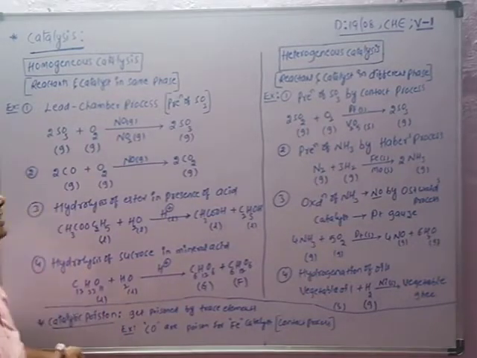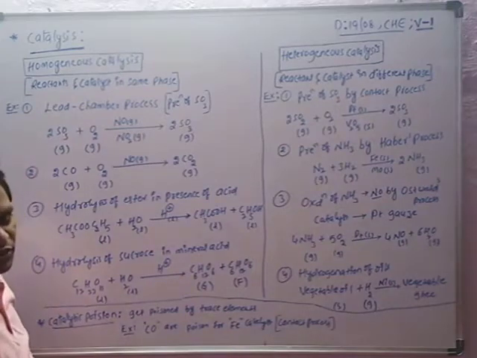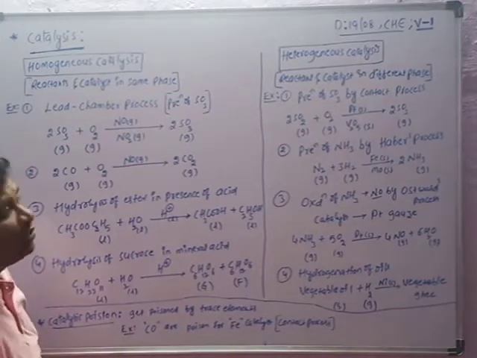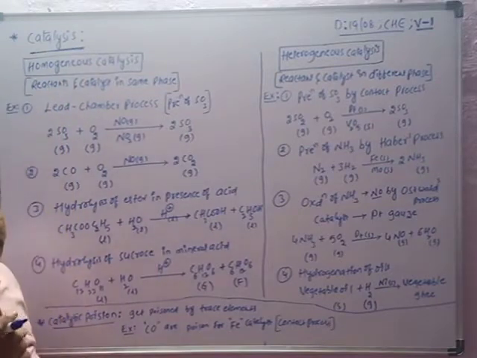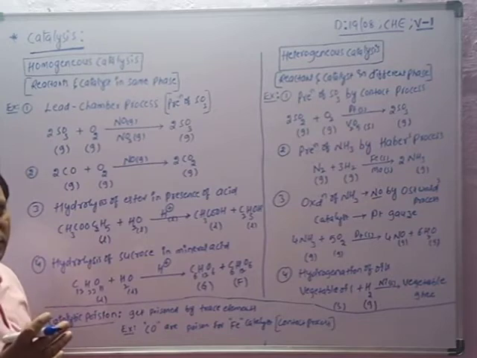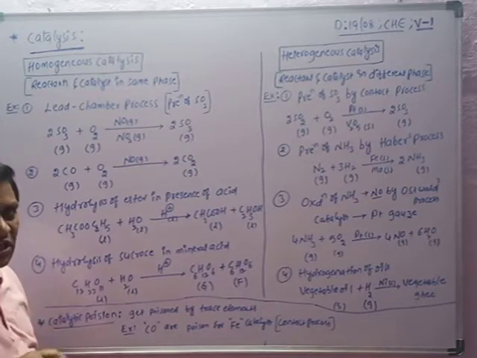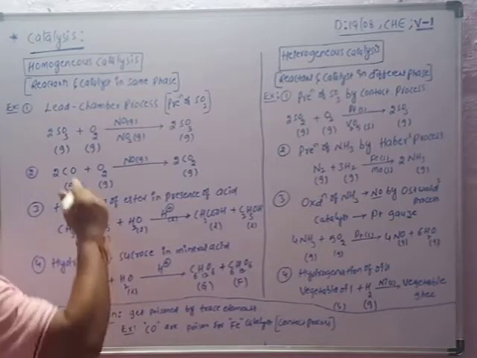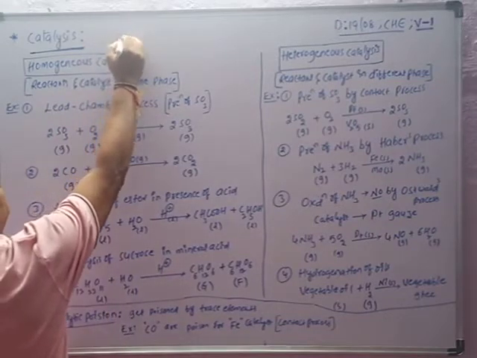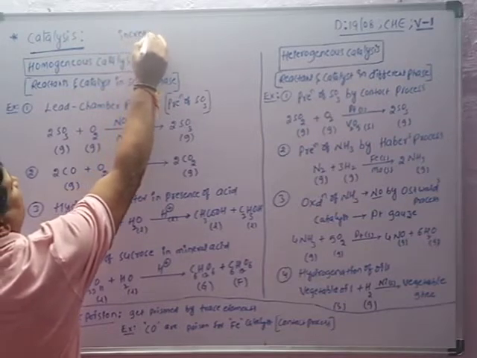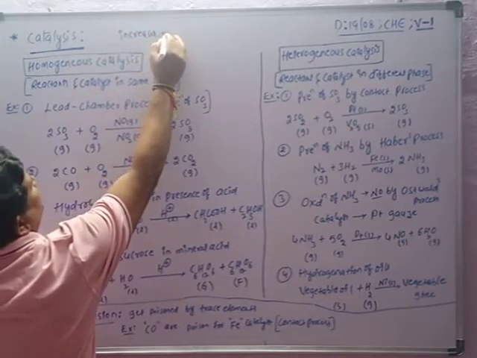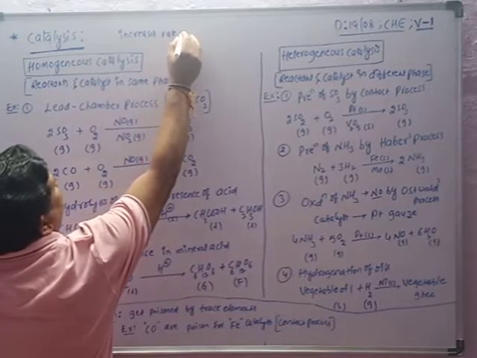Okay. So now, after completion of adsorption isotherms, the next topic is catalysis. So what is catalysis? Simply, it is a process in which the substance which increases the rate of reaction is called a catalyst. What is a catalyst? It increases the rate of reaction.